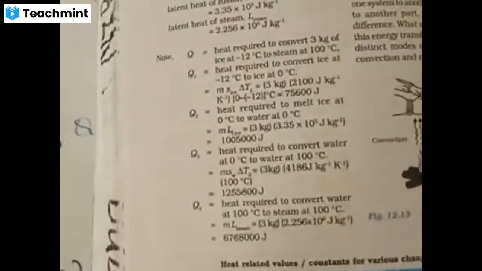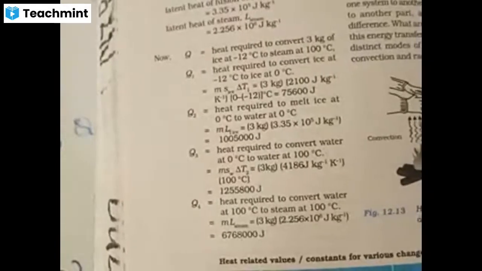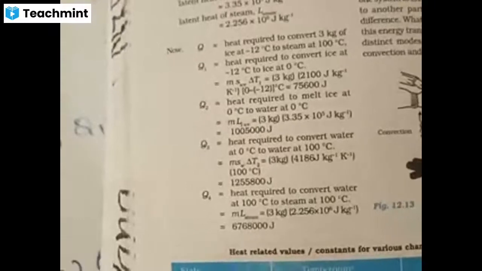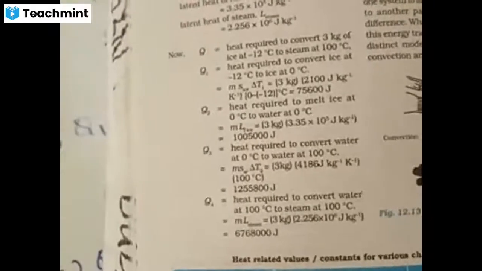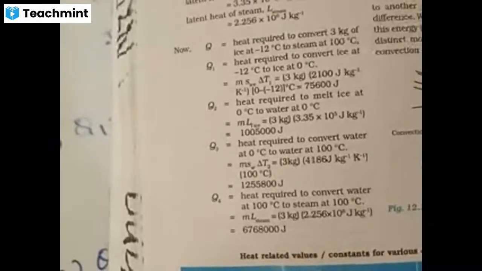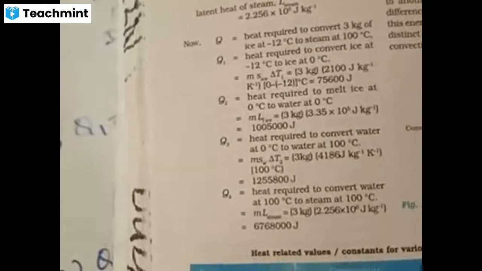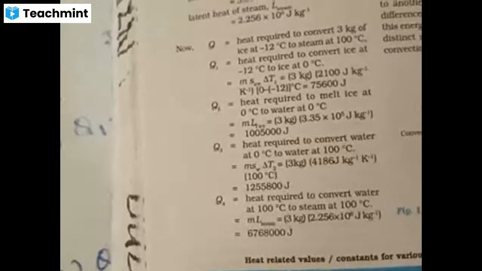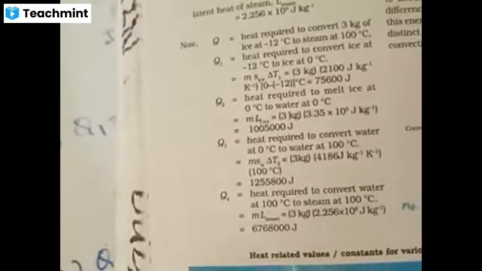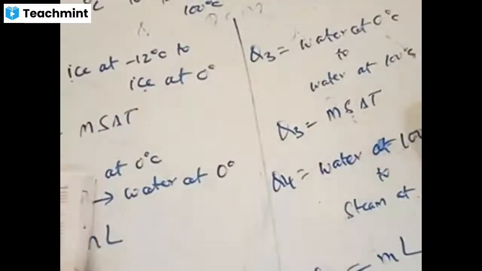Now check this solution, you'll understand this easily. For the same question, look at the steps. The first step is converting ice at minus 12 to ice at 0, change of temperature. The second step is ice at 0 to water at 0. Then water at 0 to water at 100. Then water at 100 to steam at 100.